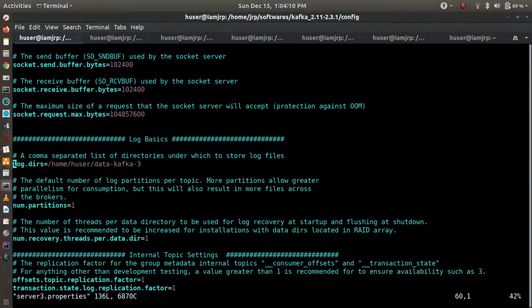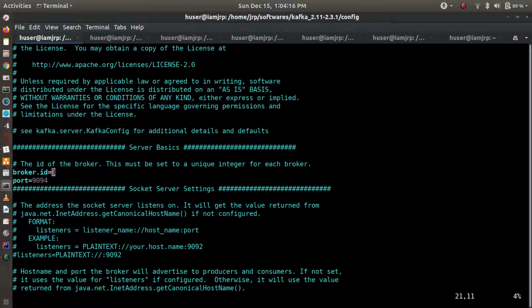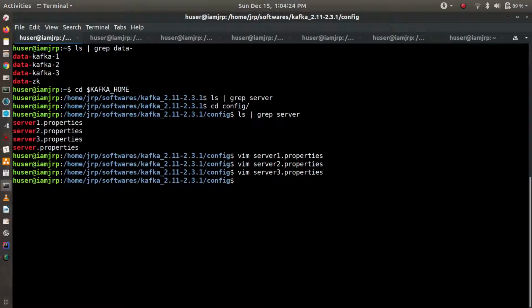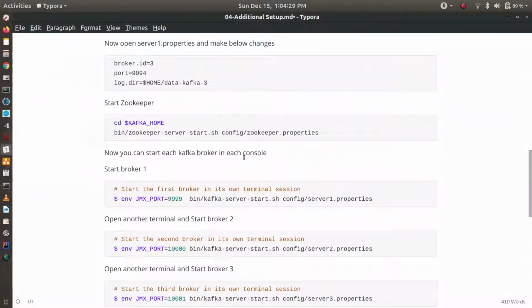Here log.dir is Kafka 3, broker ID is also 3, and port number is 9094. So all these are unique. Broker ID has to be unique, so we can start a broker with a particular broker ID.